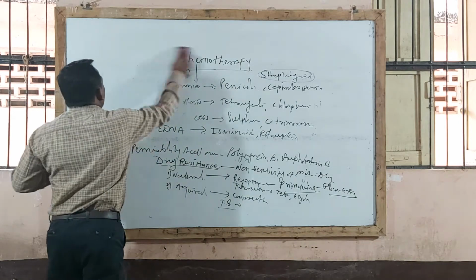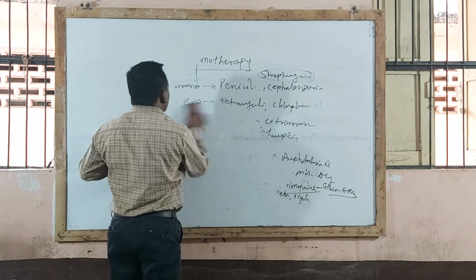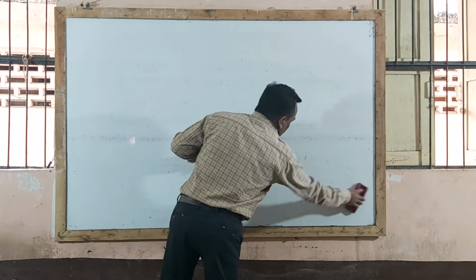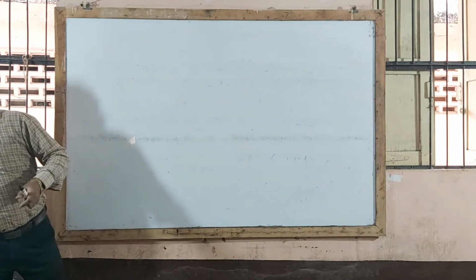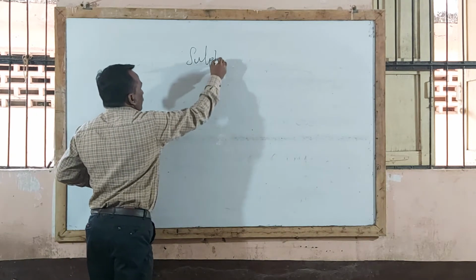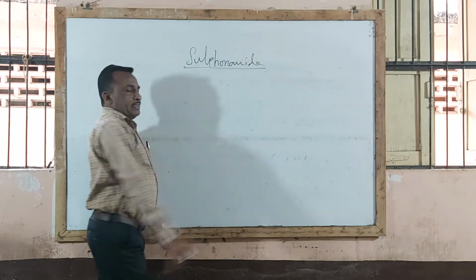Now let us start with the first chapter. Near about 10 to 12 chapters are going to be included under chemotherapy. This is very important as far as your sessional and annual exam is concerned. So let us start with the first chapter under chemotherapy, that is sulfonamides. So this is an important chapter, that is sulfonamides.